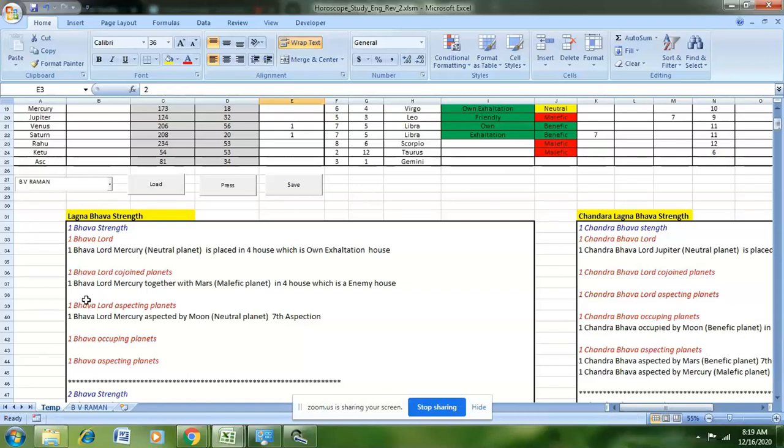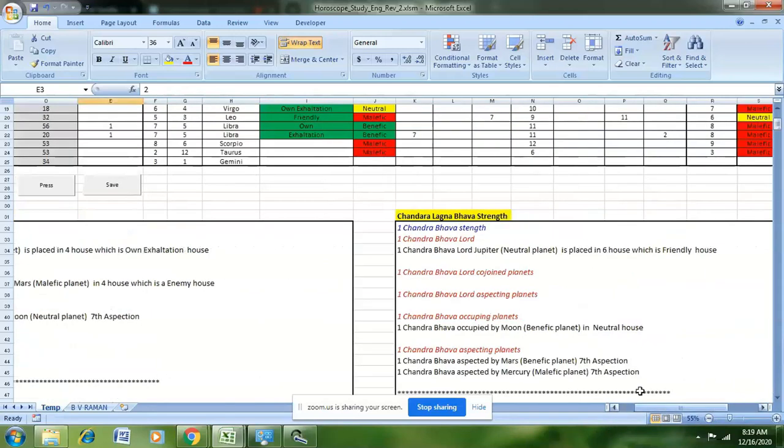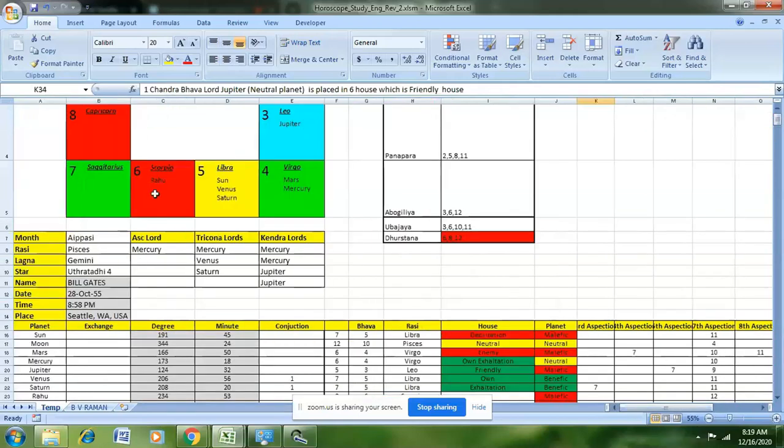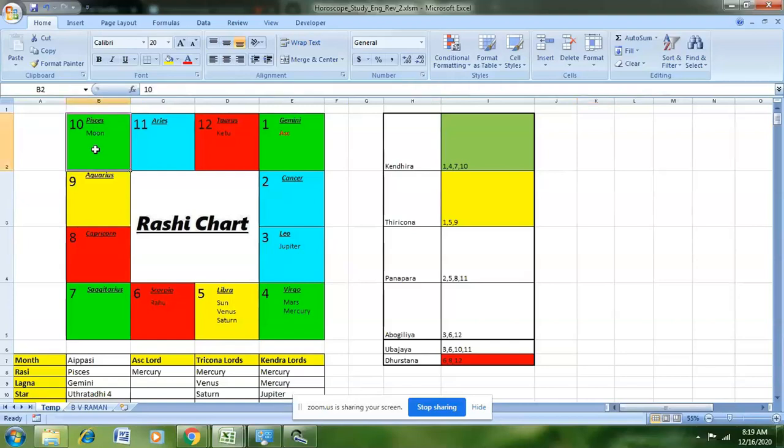The same is repeated for the Chandra Lagna Bhava strength also. In this case, the position of the Moon is considered to be the first house, and the lord of this first house here is Jupiter, which is a neutral planet for that particular Bhava, and is placed in the sixth house, which is a friendly house. For this, you have to see where the Moon is placed in the horoscope. Here we can see the Moon is placed in the 10th house.